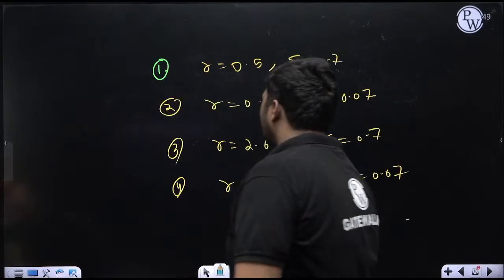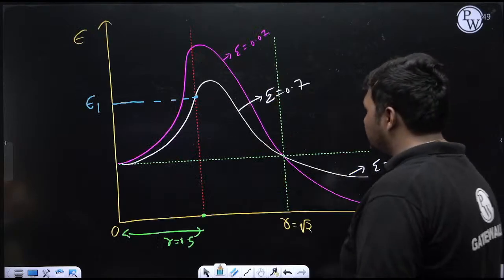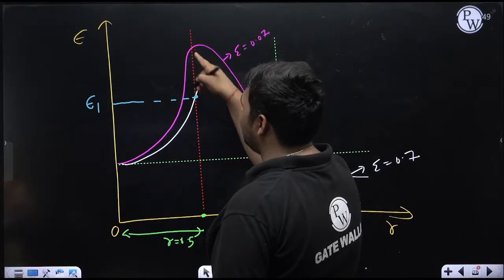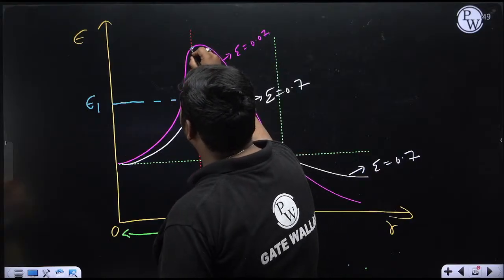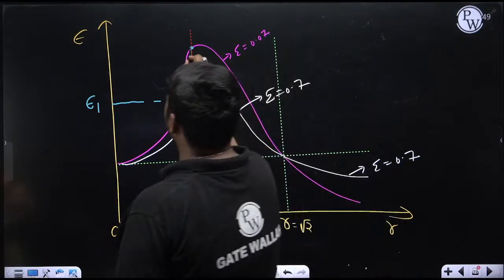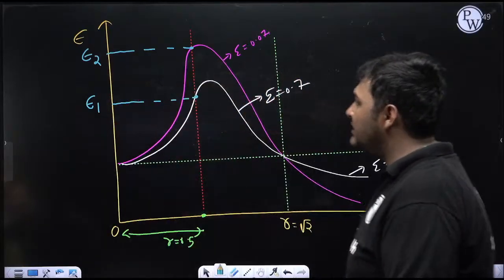Yes. Now for case 2, r is equal to 0.5 and zeta equal to 0.07. So this is the line of r equal to 0.5, and this is the graph for zeta equal to 0.07. So I will get epsilon here. So this is the value of epsilon 2. So you can see epsilon 1 is lesser, epsilon 2 is more.